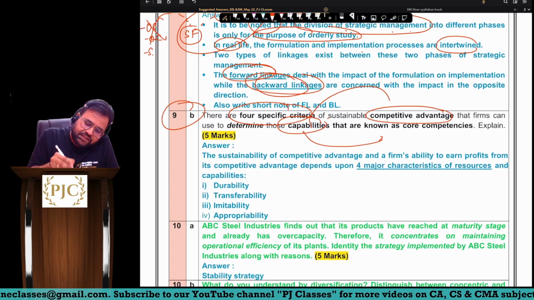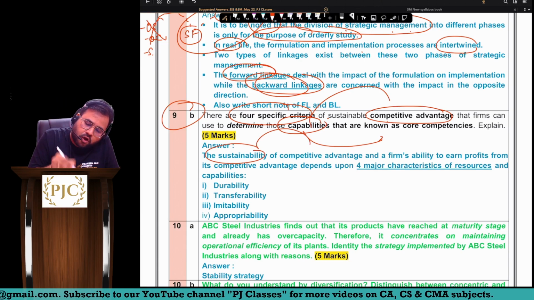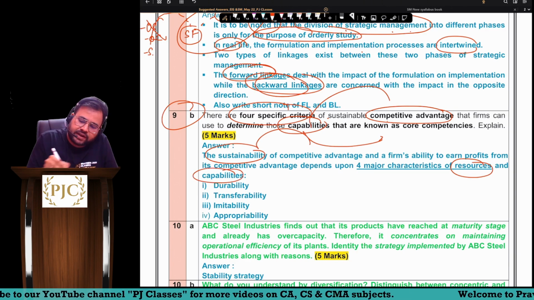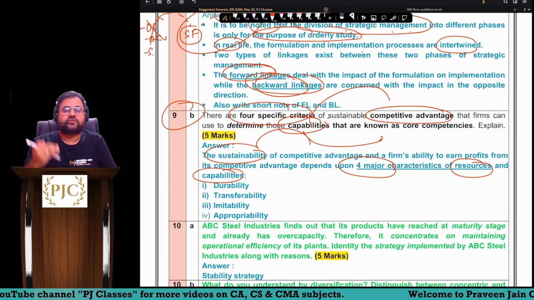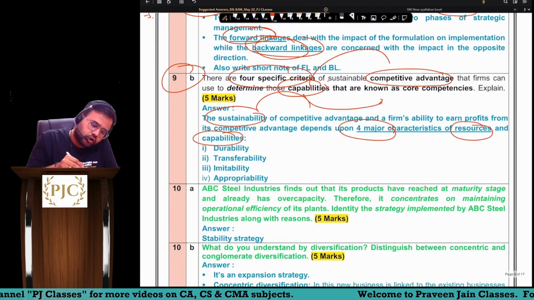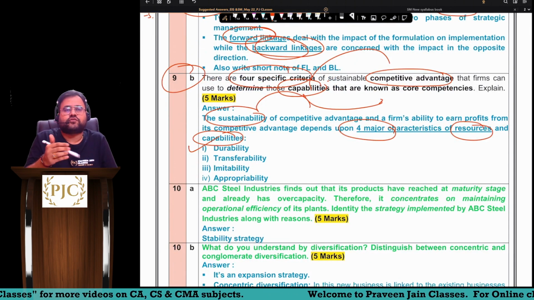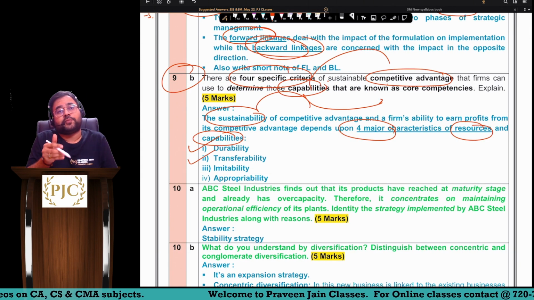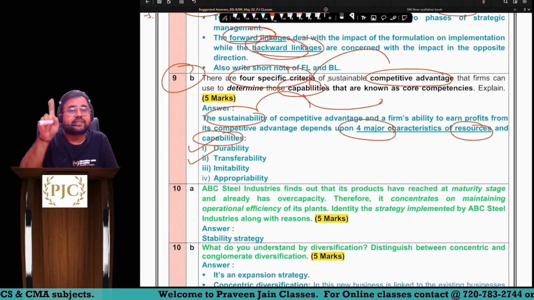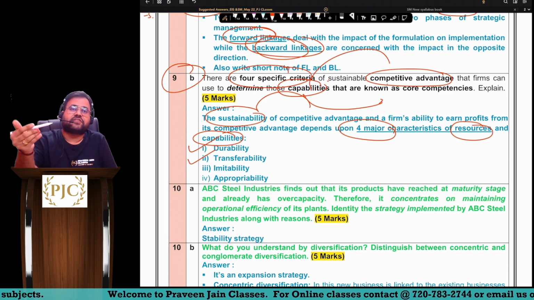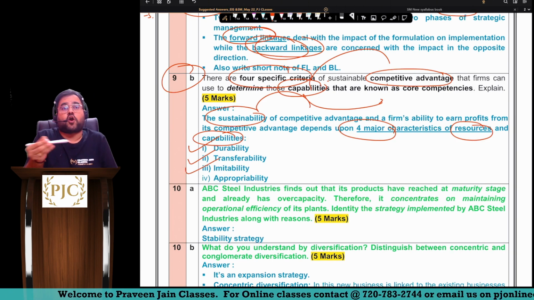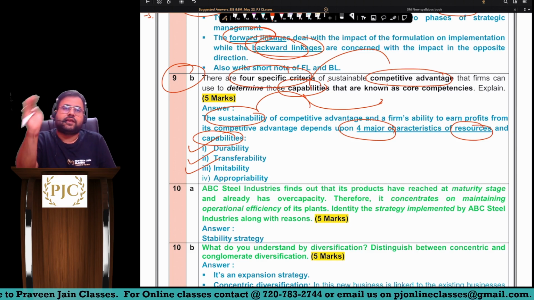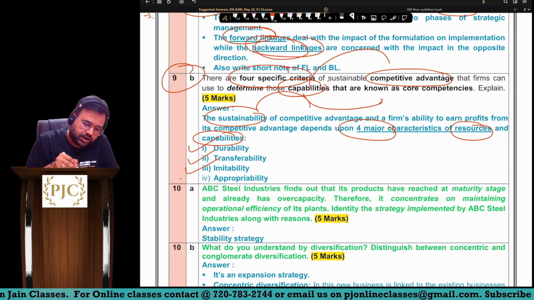So if a company wants to have sustainable competitive advantage, then company ka resource and capabilities should have these four elements or four characteristics. What are those? Durability, long lastingness, sir, and should not get faded away in the short time, sir. Transferability should be there or should not be there, sir? It should not be there. Then you will have sustainable competitive advantage. Imitation, copying, sir, should happen or should not happen? Should not happen. If imitability is not there, then you will have sustainable competitive advantage.